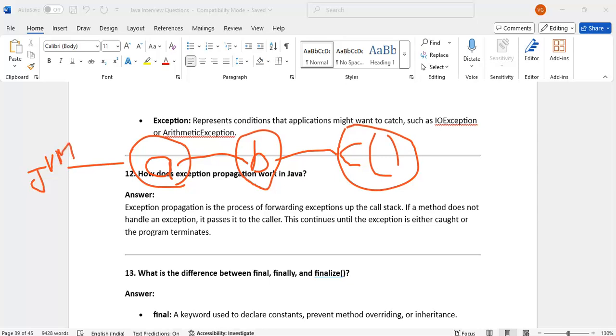Right, there are multiple scenarios that will come. If C has a try and catch and is not throwing any exception, it will stop. It will not navigate back. If C is throwing in the catch block, it will come to B. Suppose B has a try catch and in the catch block it is not doing anything, then in the B method it will stop execution. It will not navigate back. Like this, propagation will go.